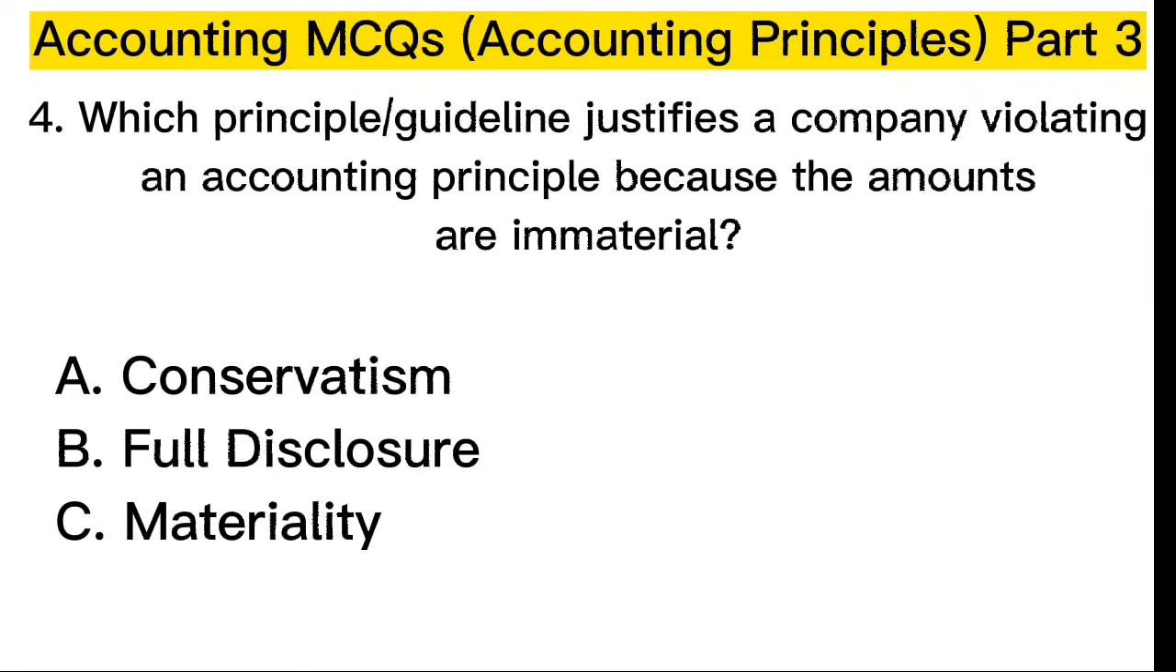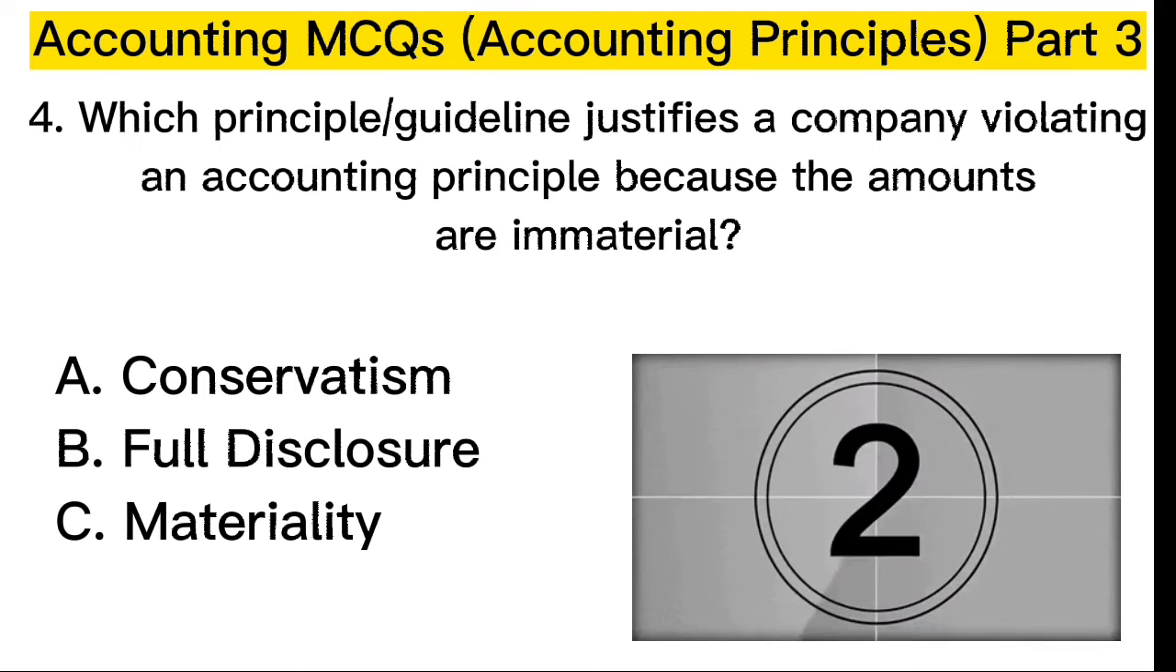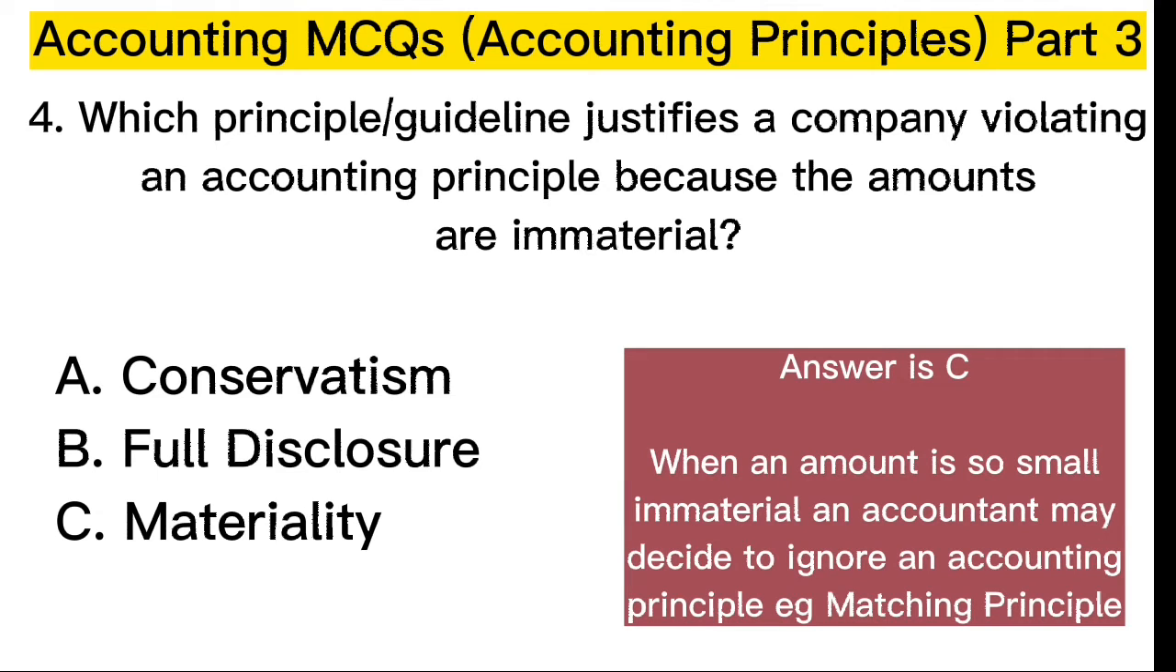4. Which principal guideline justifies a company violating an accounting principle because the amounts are immaterial? Correct answer is C.